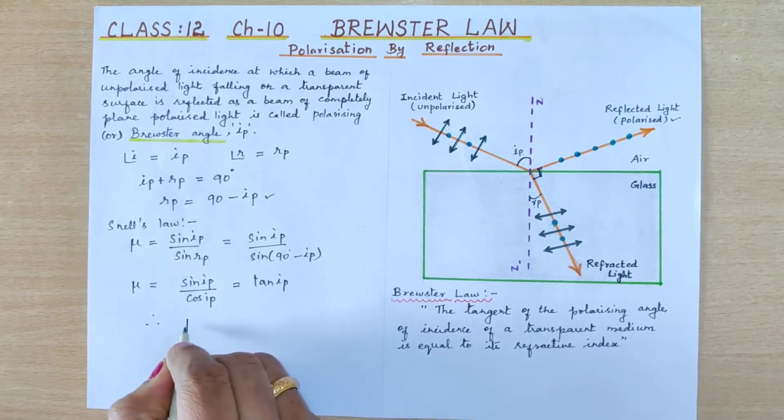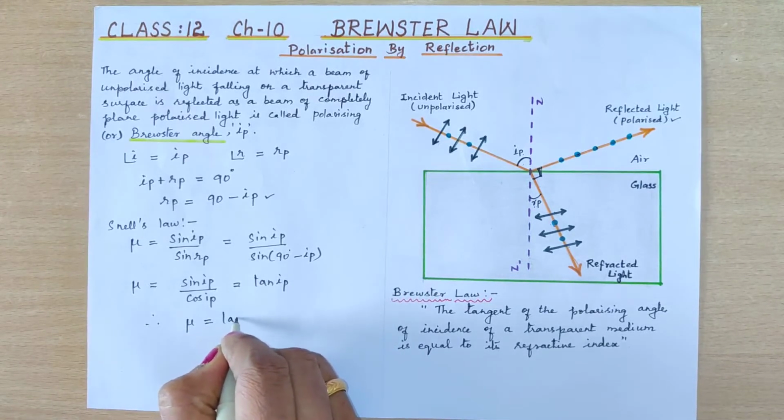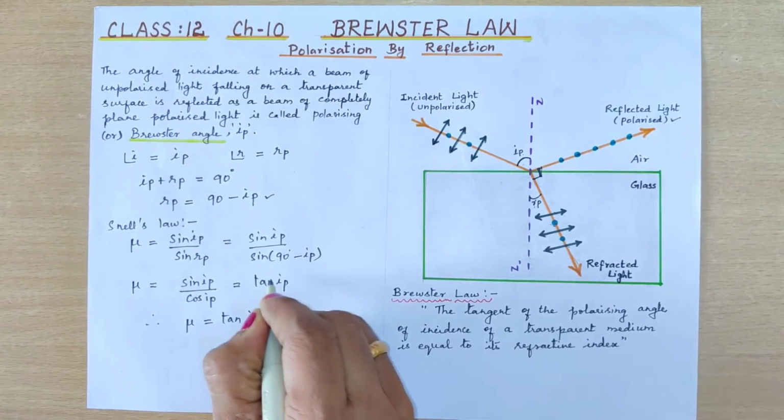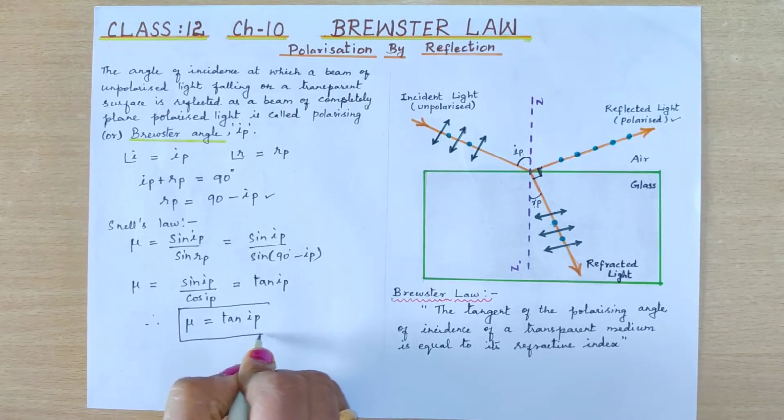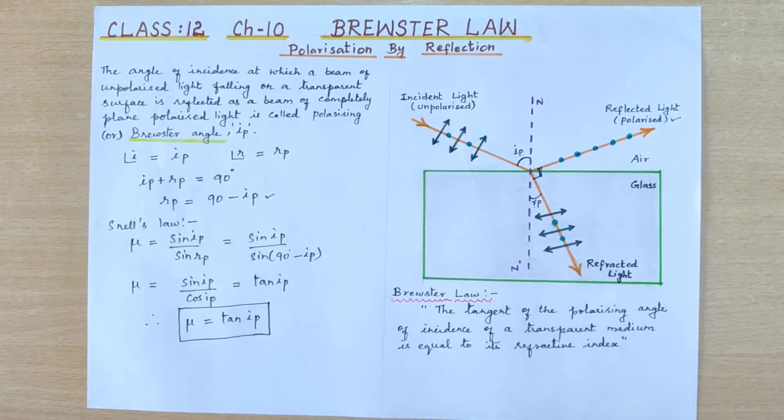Therefore we get the final result: mu is equal to tan IP, where IP is the angle of incidence equal to the angle of polarization. According to Brewster, the tangent of the polarizing angle of incidence of a transparent medium is equal to its refractive index. This is the statement of Brewster's law.